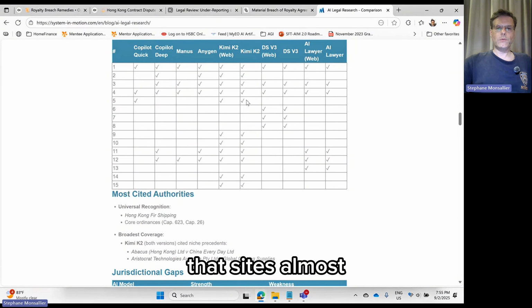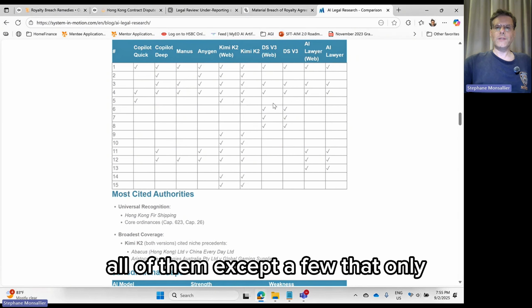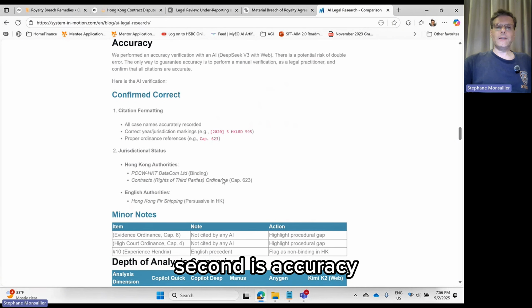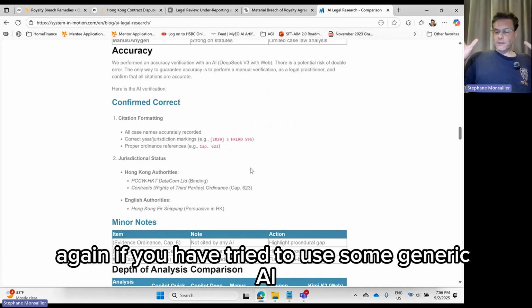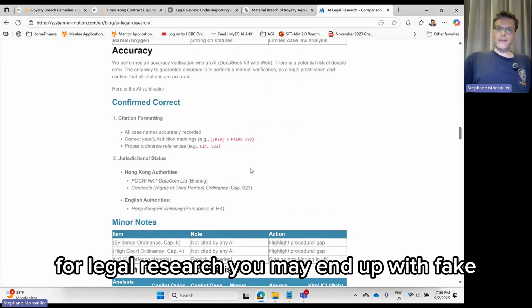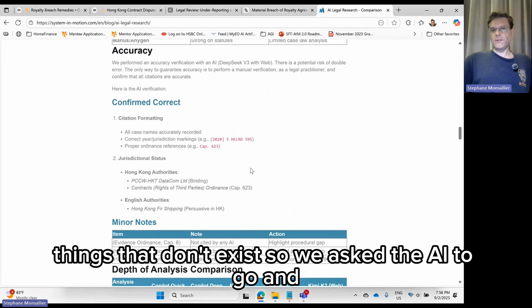That cites almost all of them, except a few that only DeepSeek found. Second is accuracy. Are these references accurate? Again, if you have tried to use some generic AI for legal research, you may end up with fake citations, things that don't exist. So we asked the AI to go and look for it.